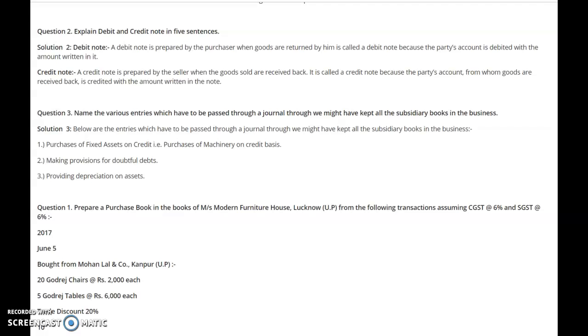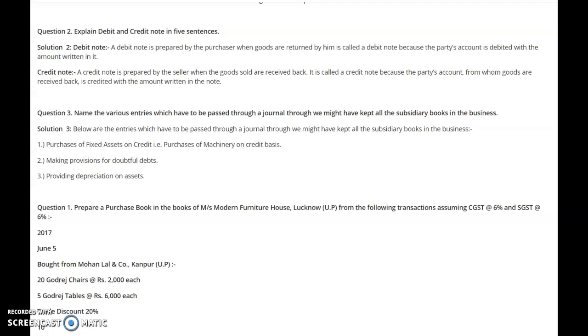These transactions will be recorded in the journal proper. So it is important to understand that the journal proper will record those transactions which do not find a place in any of the other books. For example, the opening entry, transfer entry and adjustment entry will be recorded there. So those transactions whose journal entry will not be recorded in any of the other books will be recorded in the journal proper.